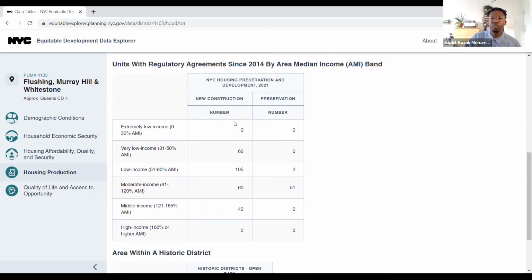But these buildings have been made mostly through new construction, while when we were looking at the Jackson Heights and North Corona example, they were in the right column, which means that they were preserved units, or units that were maintained or made affordable that already existed.